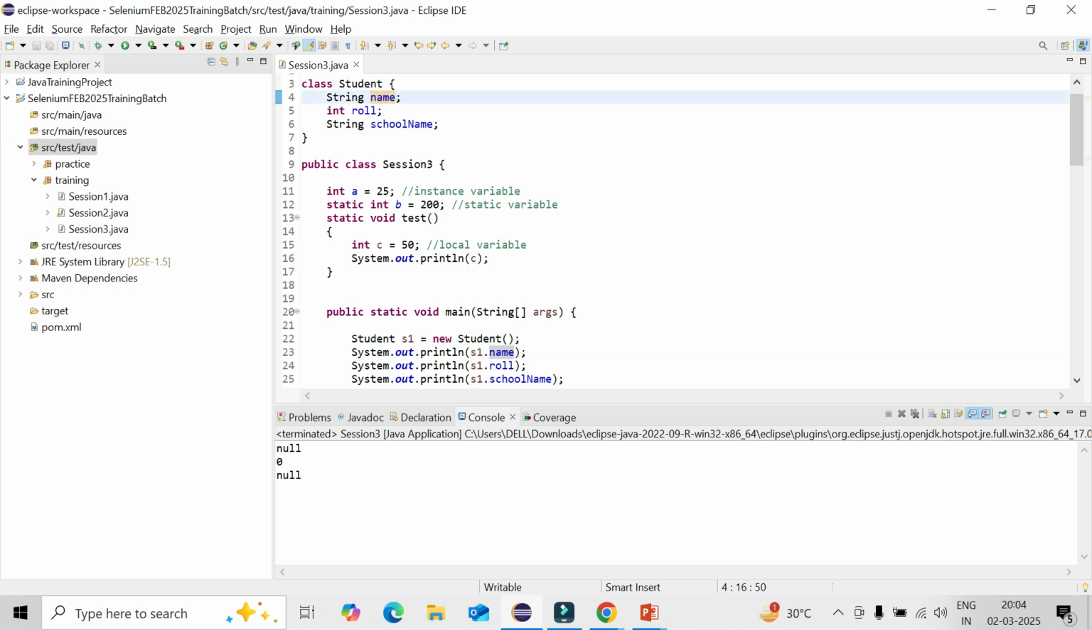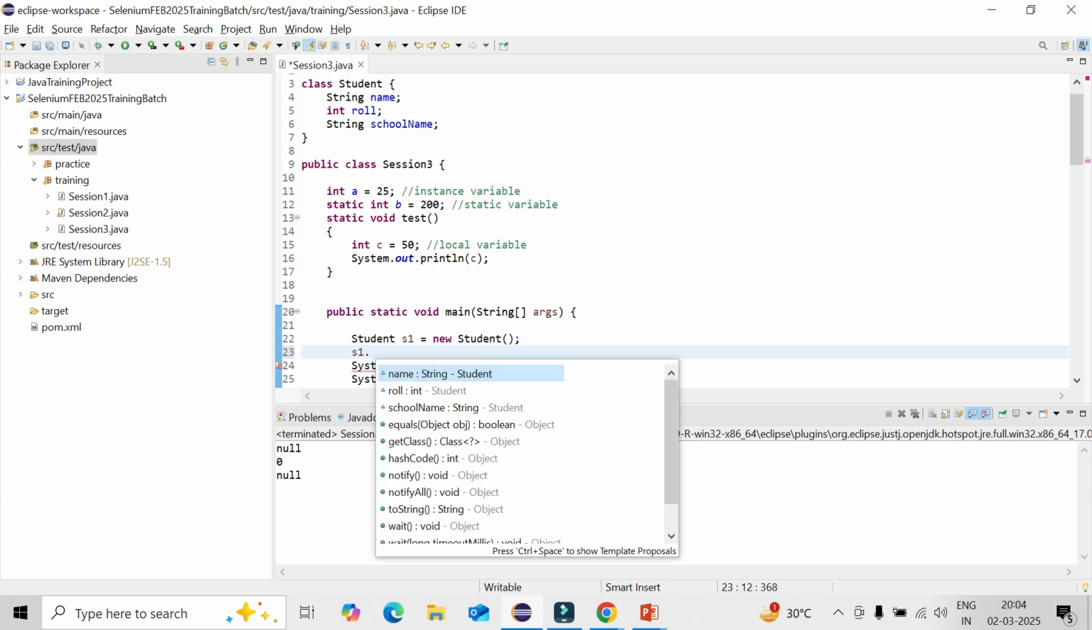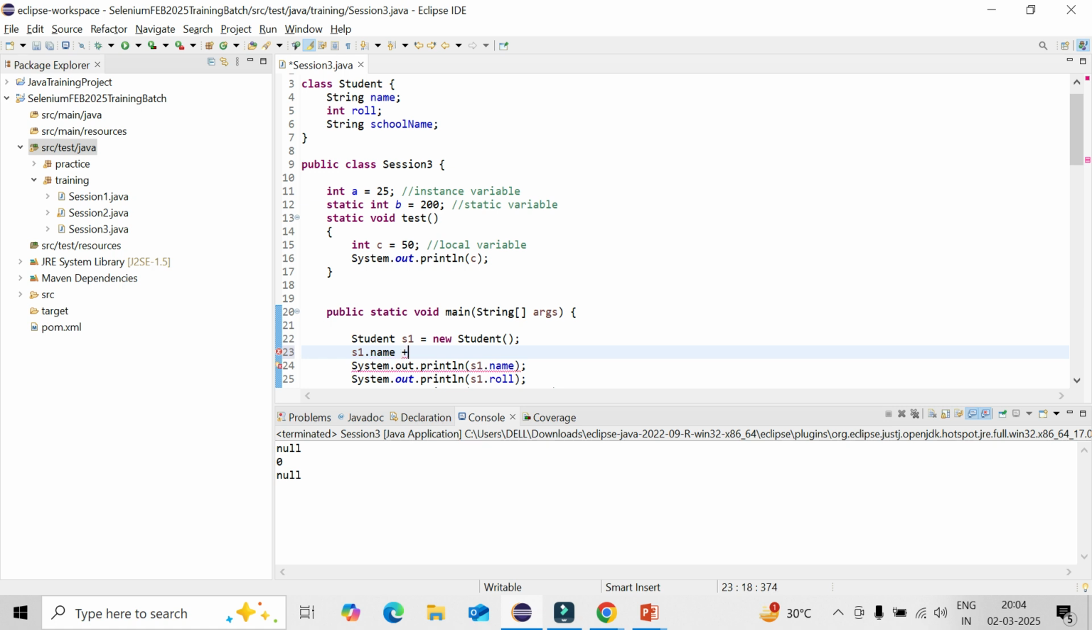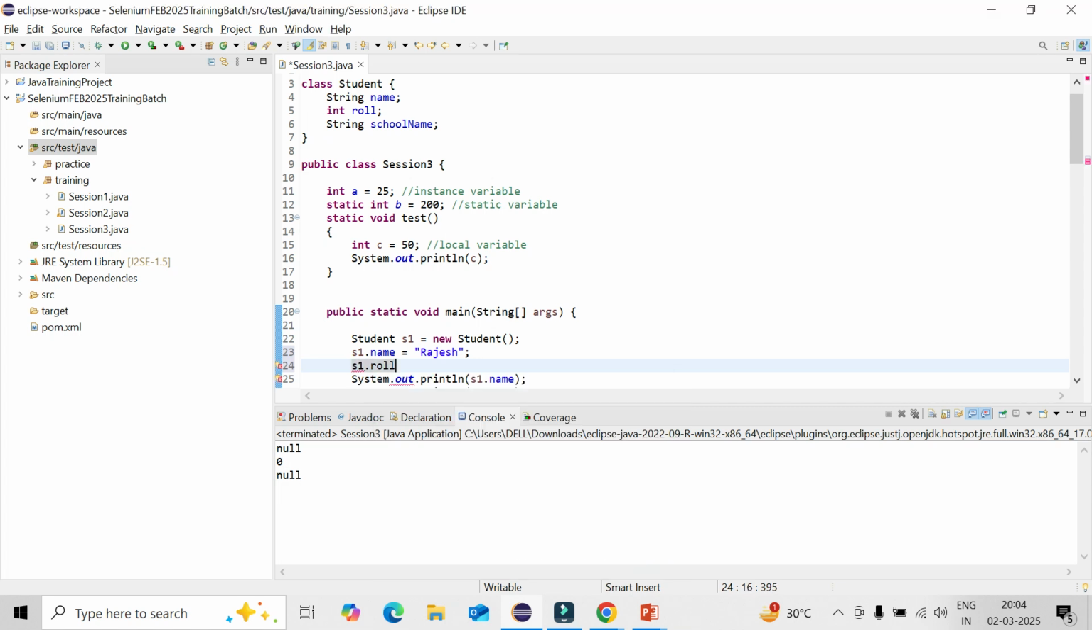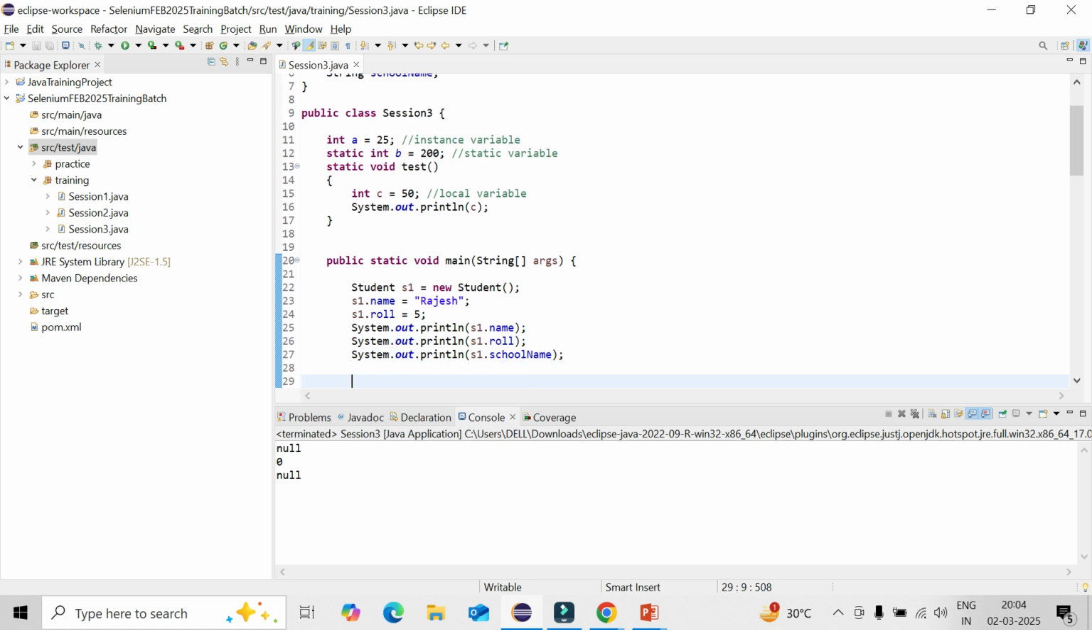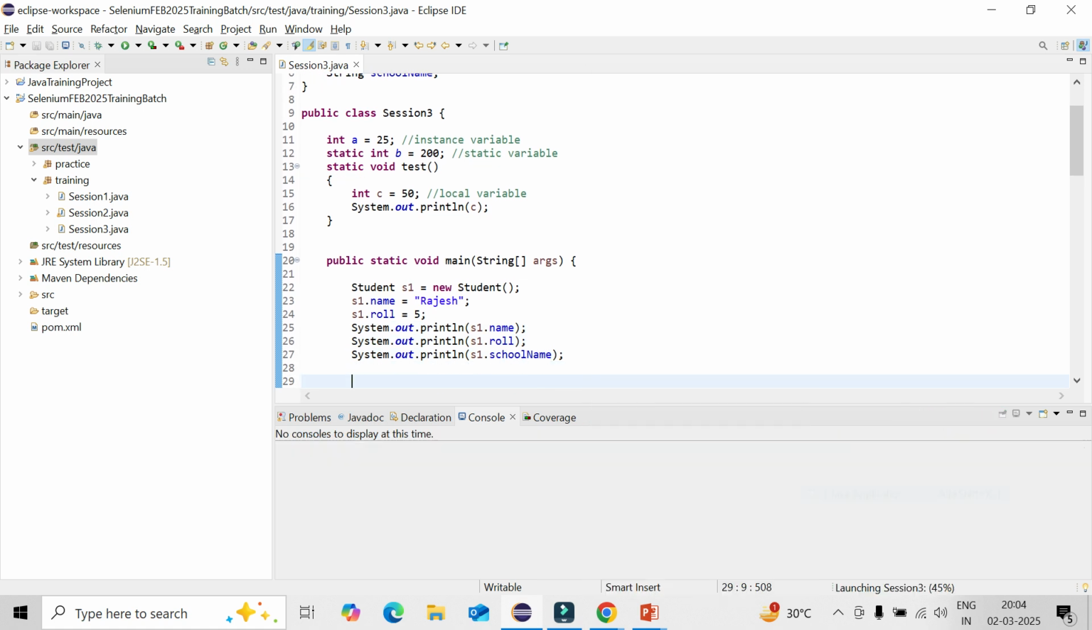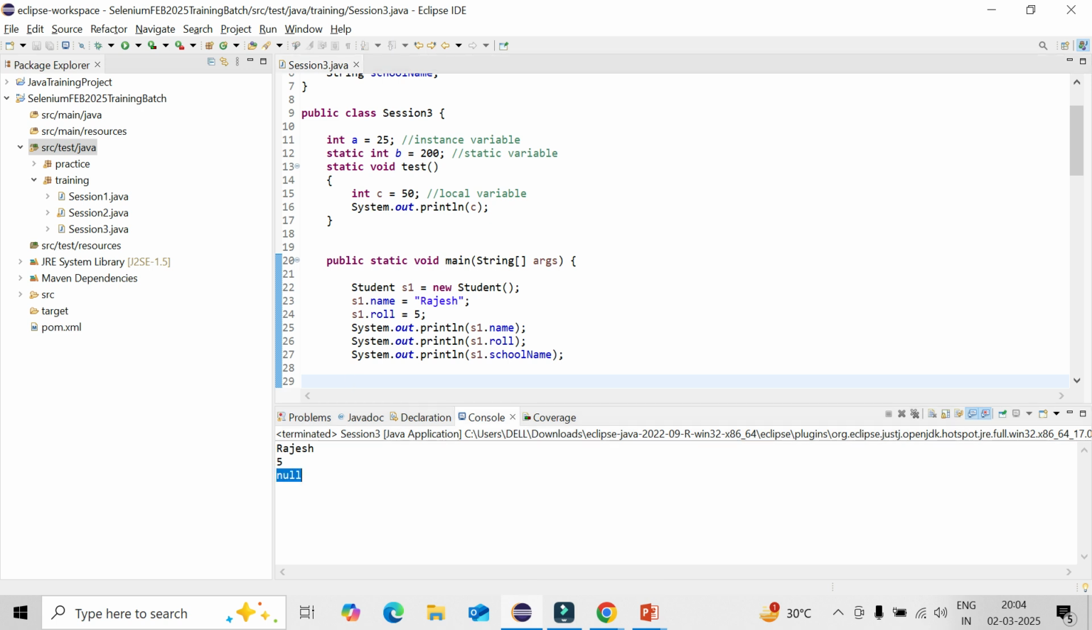Now say I could define some variable, right? How can I define some variable? So s1.name, with string it should be like Rajesh. Then s1.roll equal to 5, the roll number. Now print it out. Another variable, school name, I did not define, so it will still be null. Rajesh and 5 are coming.